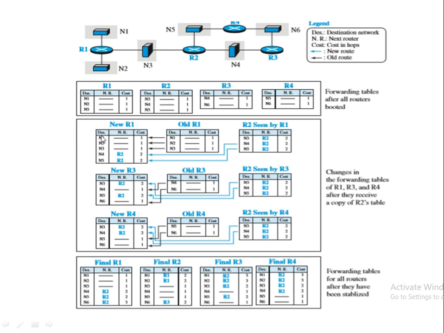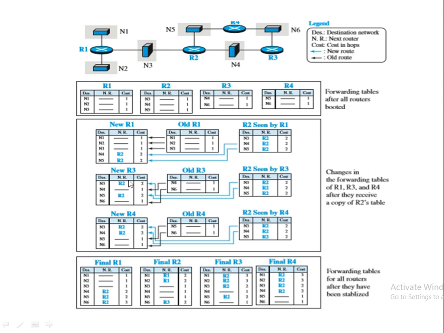So the new R1 table will be: R1 is directly connected to N1, so cost is 1. R1 is directly connected to N2, so cost remains 1, and R1 is directly connected to N3, so cost remains 1. If R1 wants to reach N4, then it has to pass through R2. So you can see here, to reach N4 from R1, the next router is R2, and the hop count is 2. To reach N5, it also has to pass through R2, and the cost will again be 2.